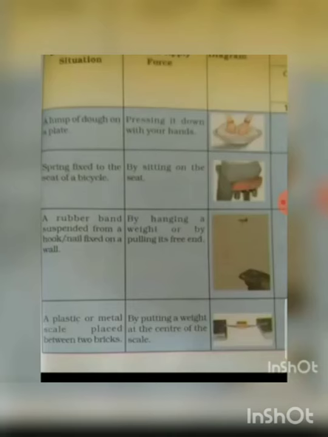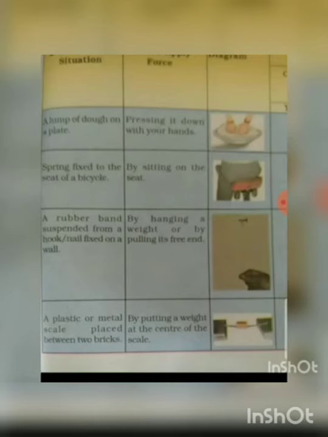Through the following activities, we can see how force can change the shape of an object. A lump of dough on a plate: press it down with your hands. A spring fixed to the seat of a bicycle: sit on the seat. A rubber band suspended from a hook or a nail fixed on a wall: hang a weight or pull its free end. A plastic or metal scale placed between two bricks: put a weight at the center of the scale.